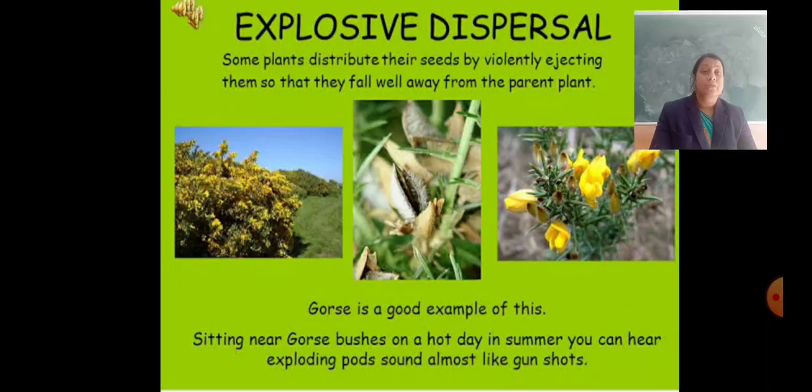Gorse is a good example of this. Sitting near a gorse bush on a hot dry day in summer, you can hear the exploding pod sound, almost like a gunshot.